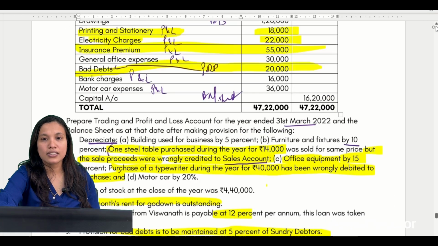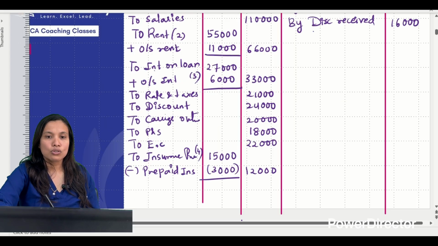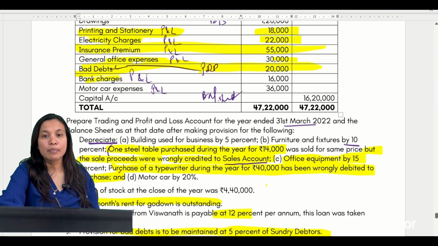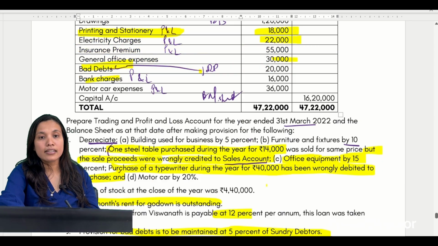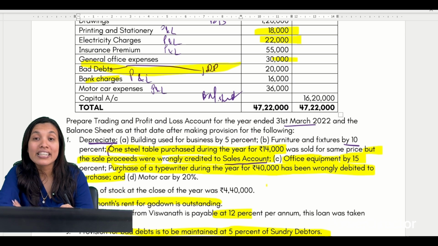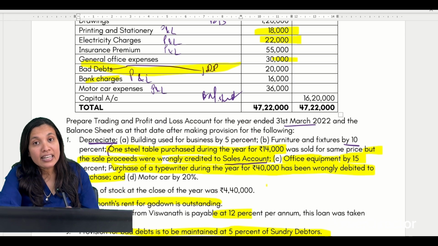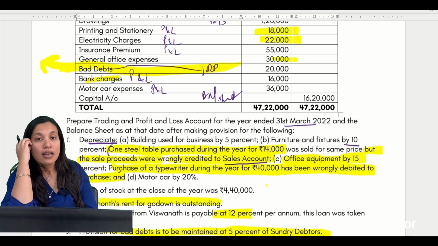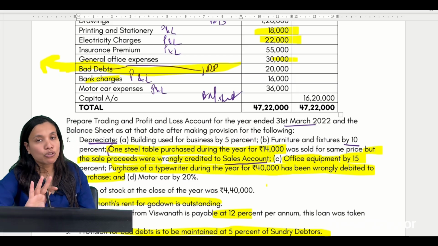Next, let us go to the next adjustment. General office expense है 30,000, so general office expense 30,000. Bad debts I need not write because I have already considered bad debts while preparing the PDD account. If the bad debts are coming in the trial balance, while preparing PDD only you should consider it.